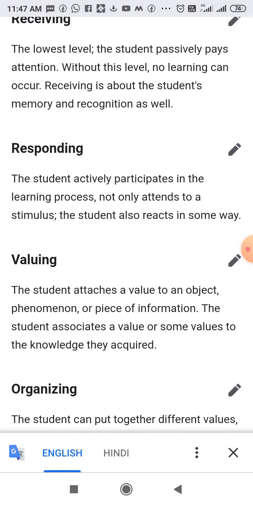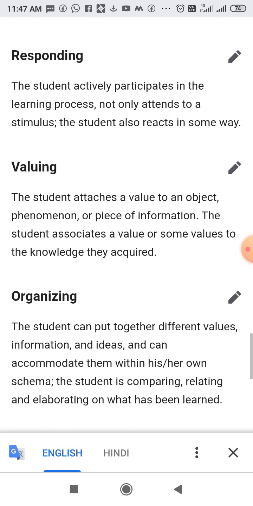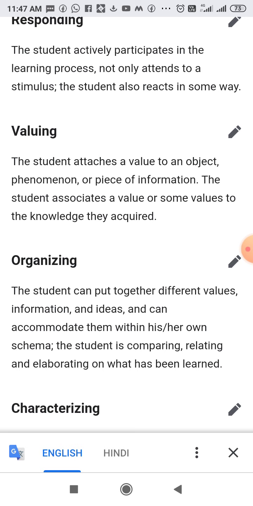Responding, the student actively participates in the learning process, not only attending to a stimulus, the student also reacts in some way. Valuing, the student attaches a value to an object, phenomenon, or piece of information.